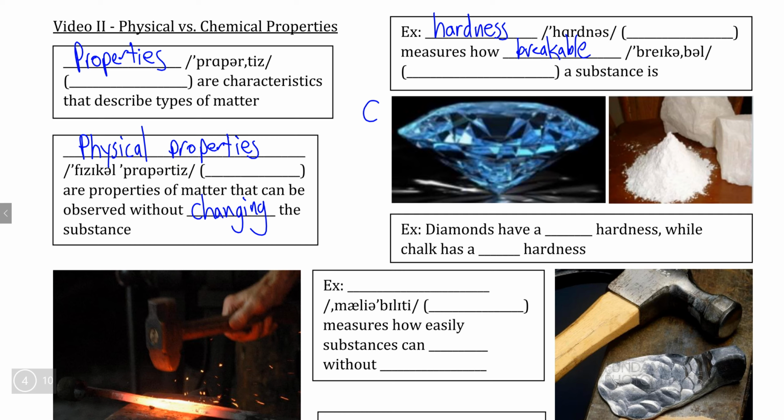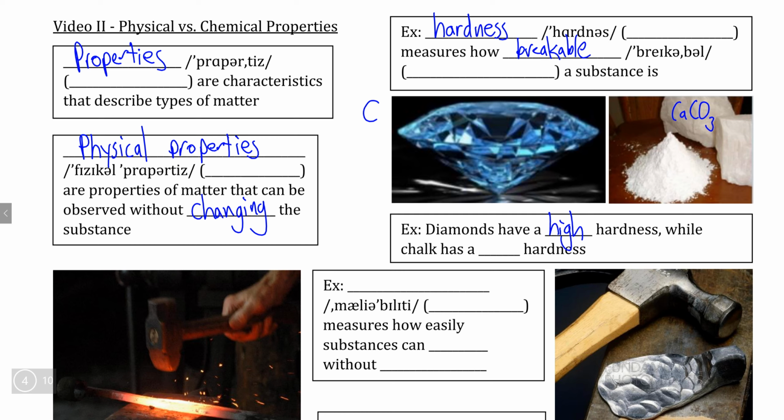Now, we know that diamonds are special because it is basically impossible to break a diamond unless you use high-powered energy like a laser or another larger diamond in order to break it. This means that diamonds have a very high hardness, indeed the highest hardness out of any known substance on Earth. Whereas if we consider chalk, which is a form of calcium carbonate, we'll talk about chemical structures and chemical formulas later,